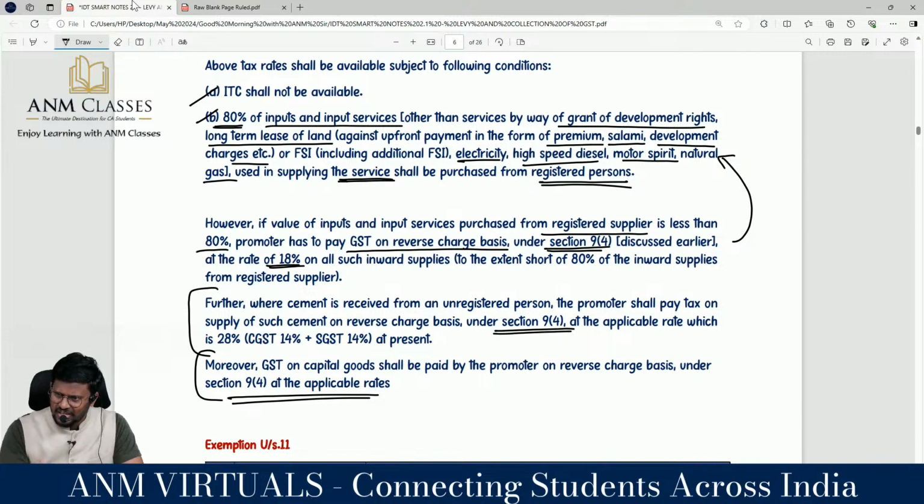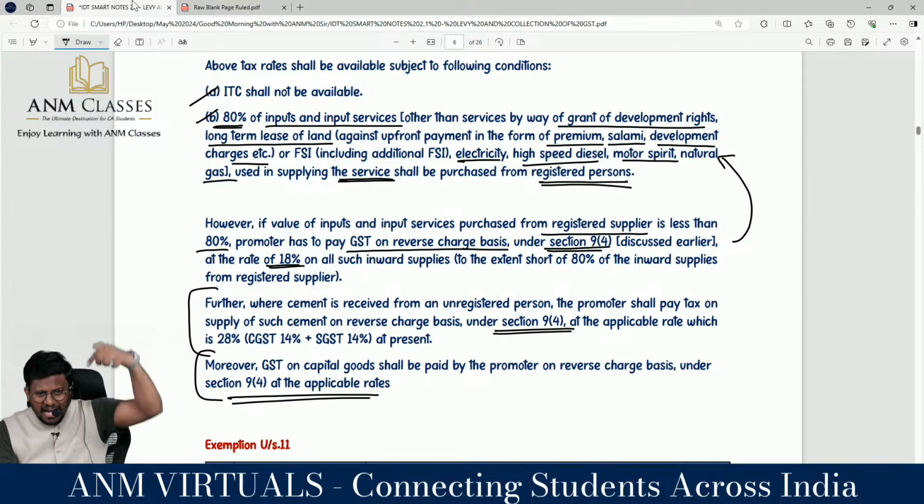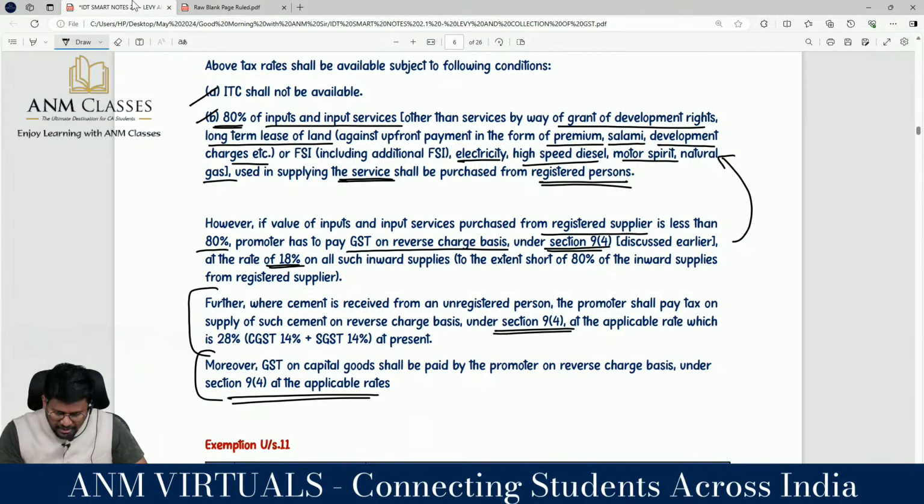For example, if I have purchased 60% from a registered person, then it has to reach 80%, and for that remaining 20% you have to pay. Further, if cement is received from an unregistered person, it is in the list, so the promoter shall pay tax on supply of such cement on reverse charge basis under 9(4) at the applicable rate, which is 28%. If cement has come, paying 18% RCM is not enough, what percent must you pay?